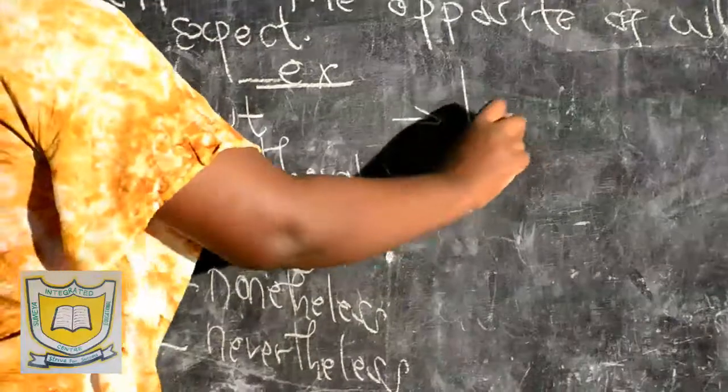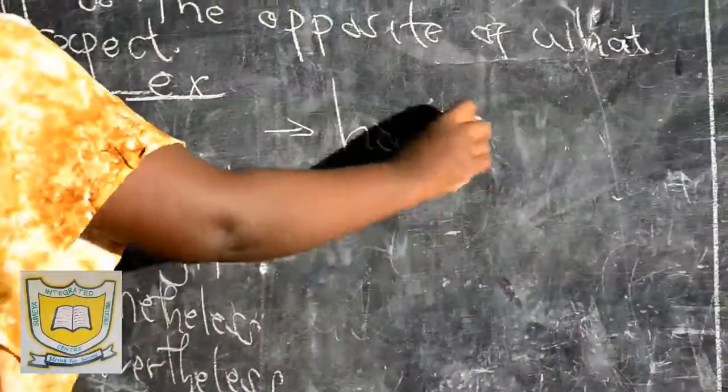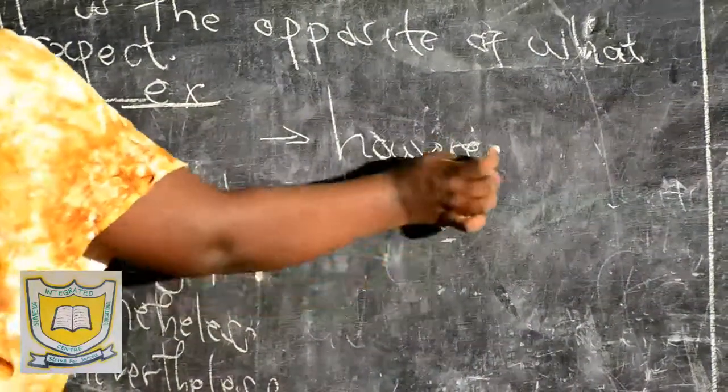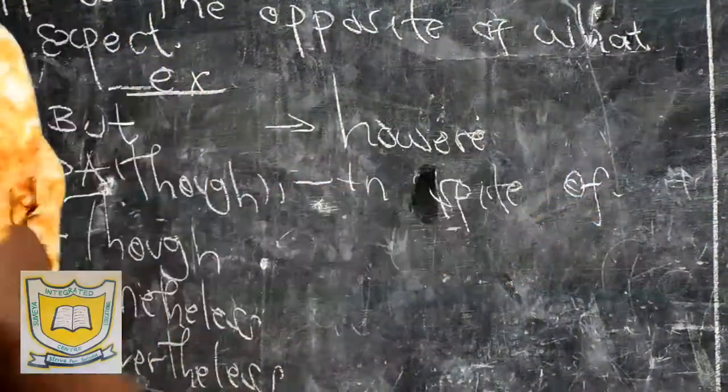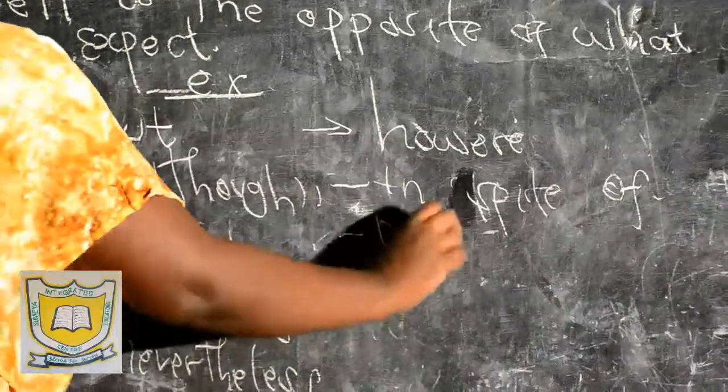The common one is however. I have in spite of. Remember, in spite of is 3 different words. In spite of, and then I have despite.